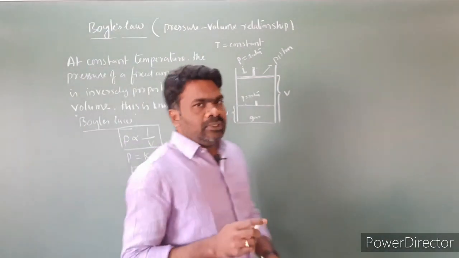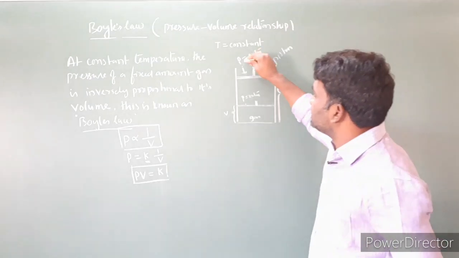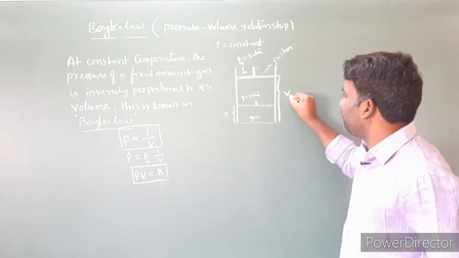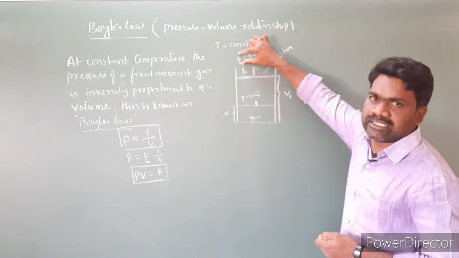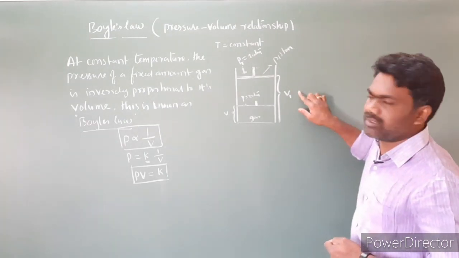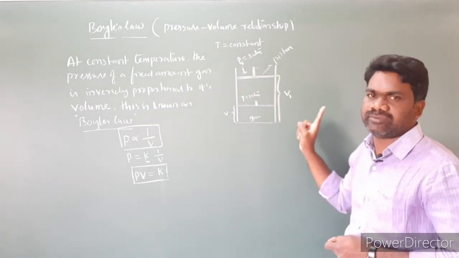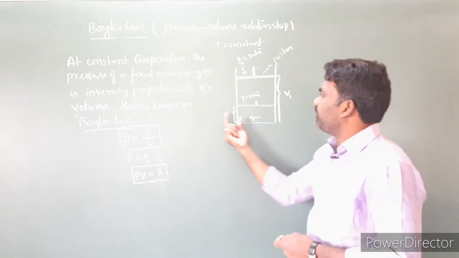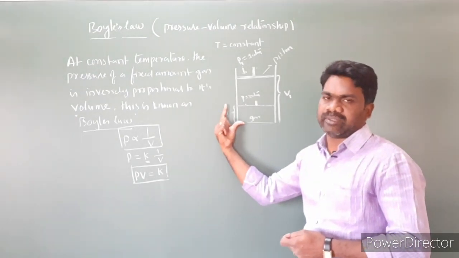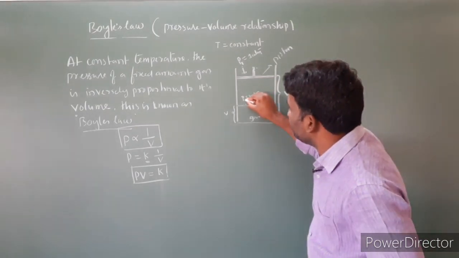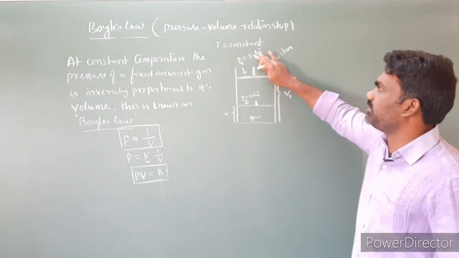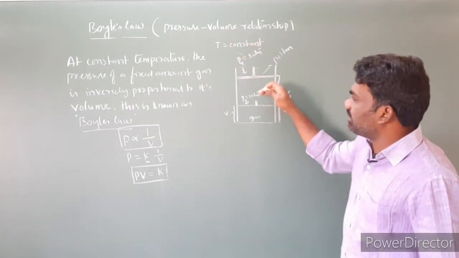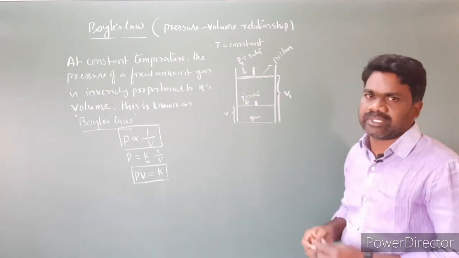Next, the pressure of the gas I am labeling as P1. At initial pressure P1, the volume of the gas is V1. Now I'm increasing the pressure. When the pressure increases, the volume is going to decrease. So I'm increasing the pressure to P2. Whatever the pressure, you can take not only 1 atmosphere, you can take 2 atmospheres, 3, 4 and so on. So the initial pressure I'm labeling as P1, and the final pressure as P2.